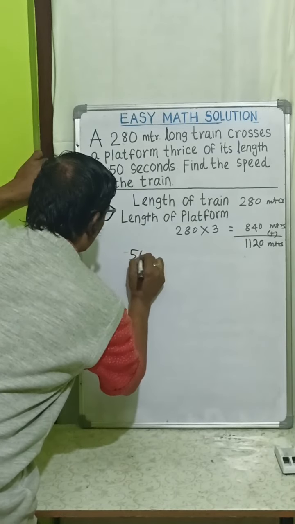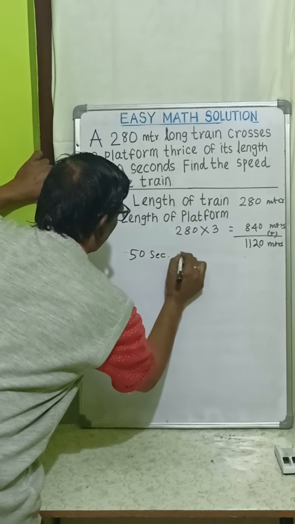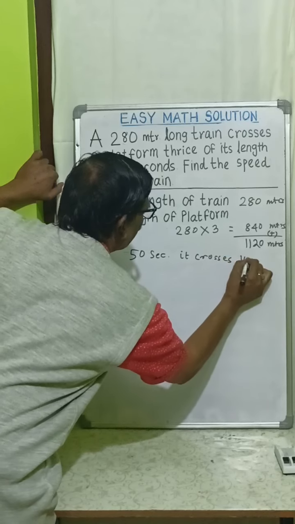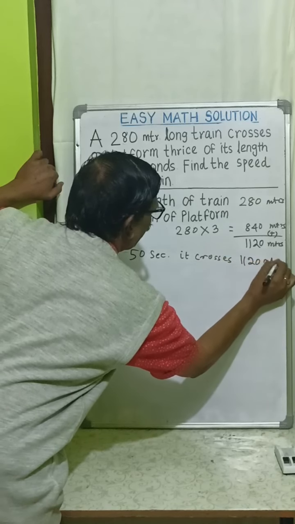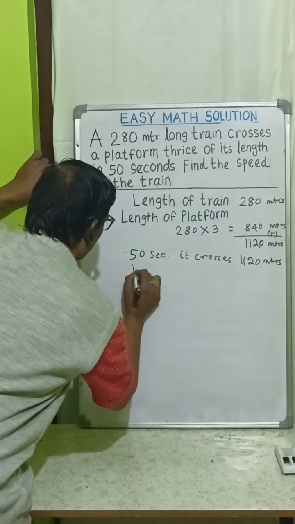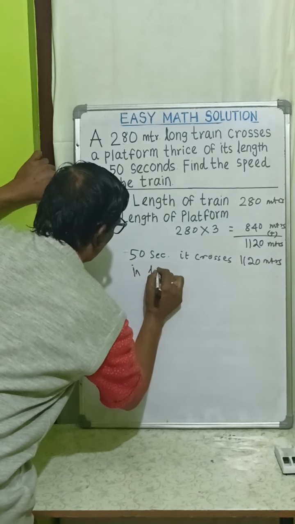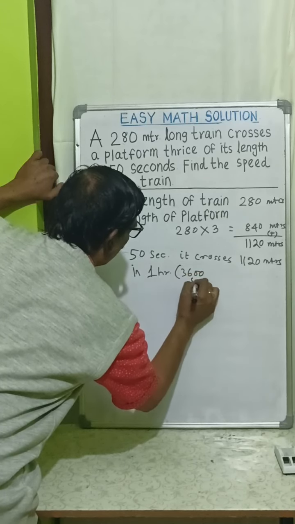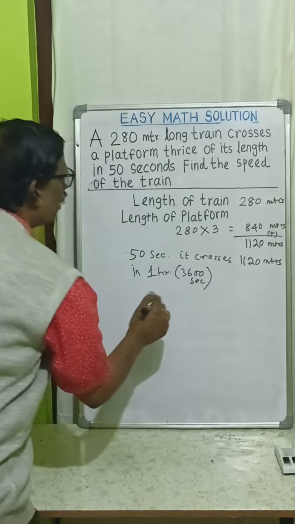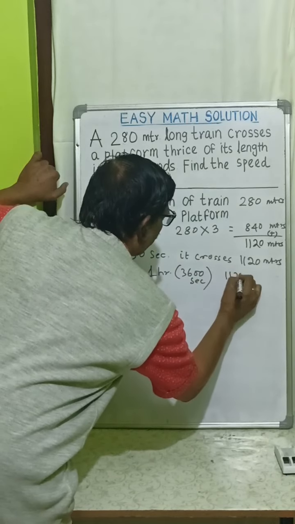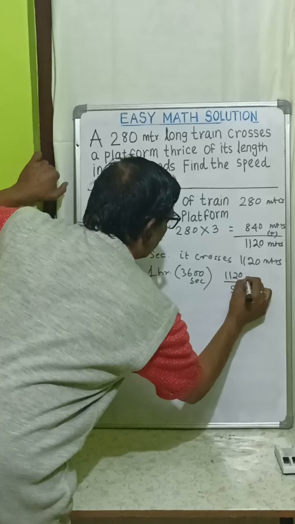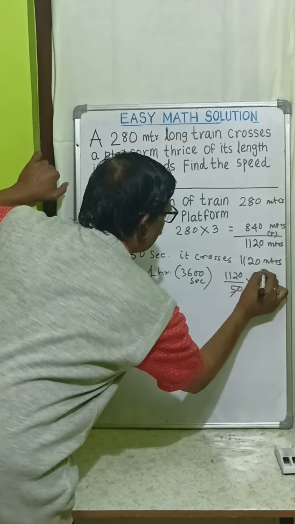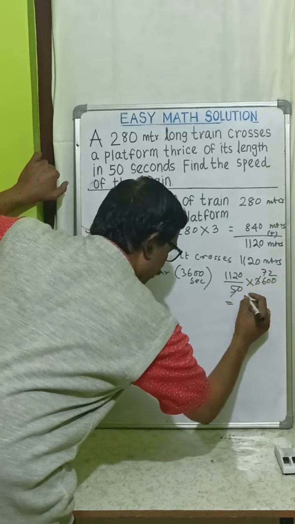So in 50 seconds, it crosses 1120 meters. So in 1 hour or 3600 seconds, 1 hour is converted to seconds, it is 1120 divided by 50 into 3600.